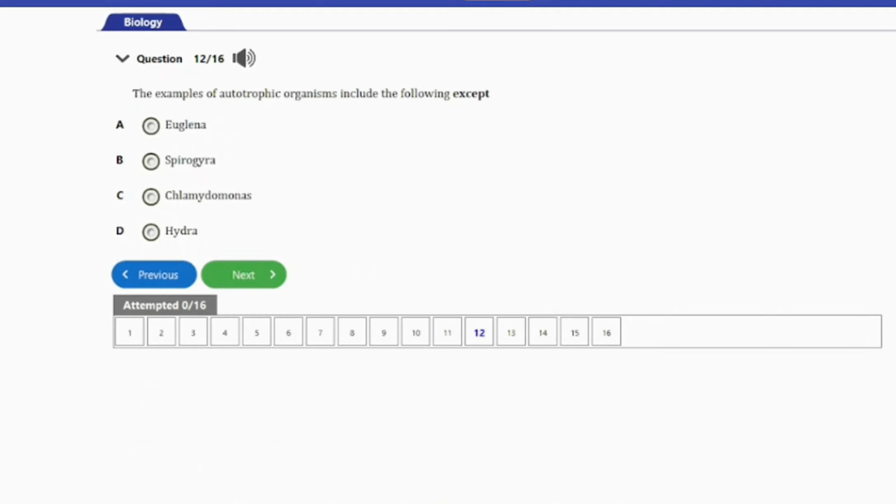So guys, the next question here is question number 12, and it says the examples of autotrophic organisms include the following except A. Euglena, B. Spirogyra, C. Chlamydomonas, D. Hydra. So guys, Hydra is not an autotroph, and that's the odd option here. So the answer to this question is option D, Hydra.